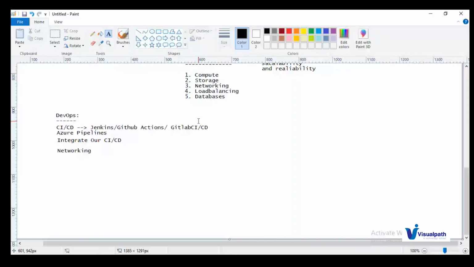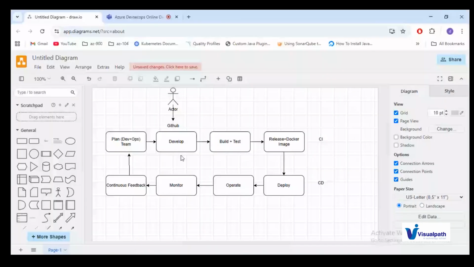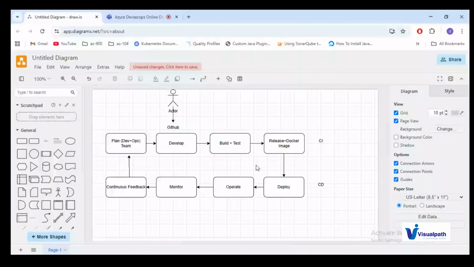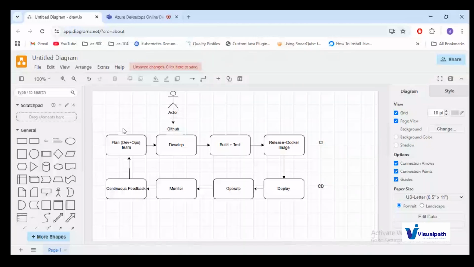So these are the DevOps stages involved in the DevOps practice, and how we need to achieve all these stages with the help of Azure. That is what Azure DevOps means. Okay. So Azure DevOps is nothing but achieving all these stages with the help of Azure. For each stage, Azure will provide you all kinds of tools.